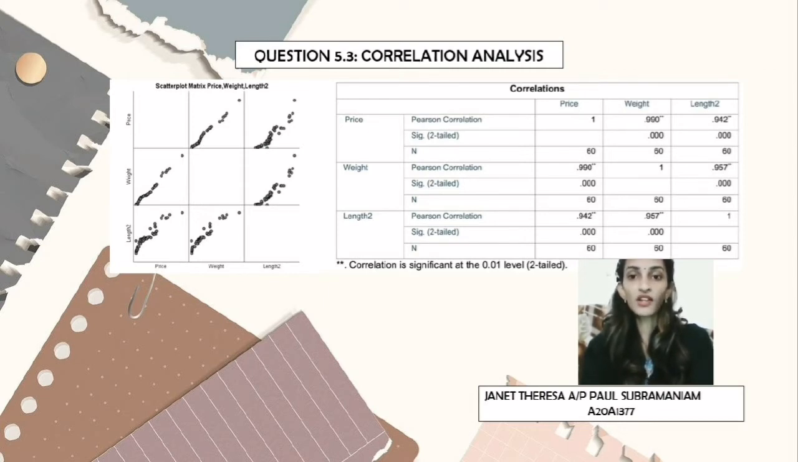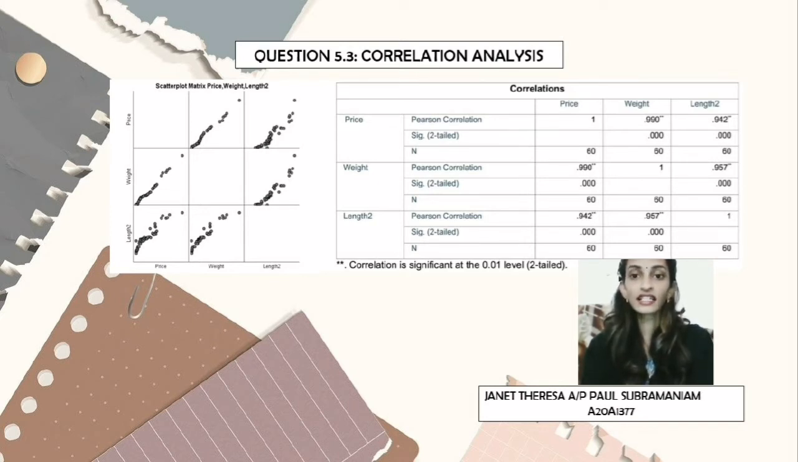Graph 2 is a plot of length 2 against price. There is no correlation between length 2 and price because it decreased. Graph 3 plots weight against price. Generally, the higher the weight, the higher the price of the fishes.